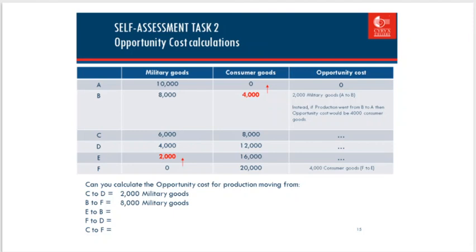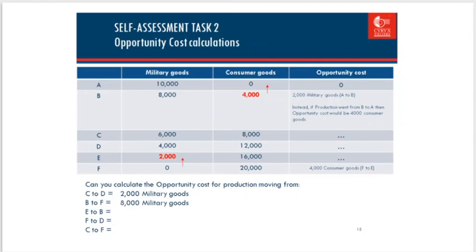Point C to D, from 6,000 to 4,000. Increase or decrease? Decrease, right? First we can produce 6,000, and then at point D it is less, 4,000. That means a decrease of 2,000. But what happened with the consumer good? Consumer goods increased. At point C, we can only produce 8,000, but at point D, we can produce 12,000. So consumer goods increase by 4,000.